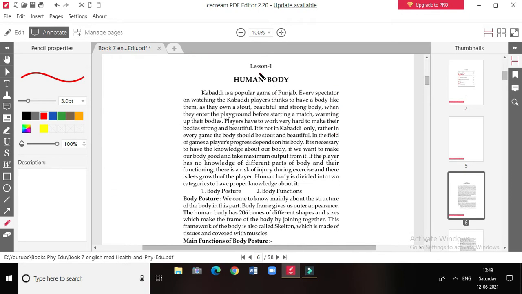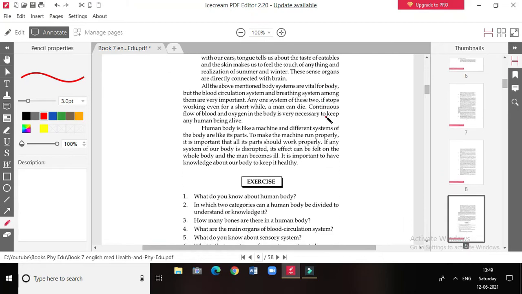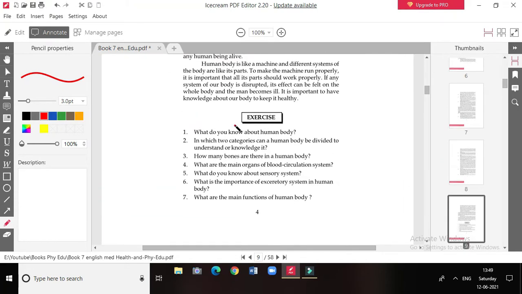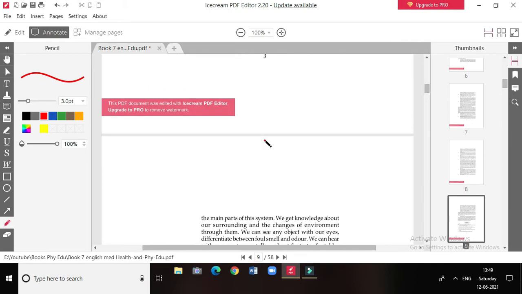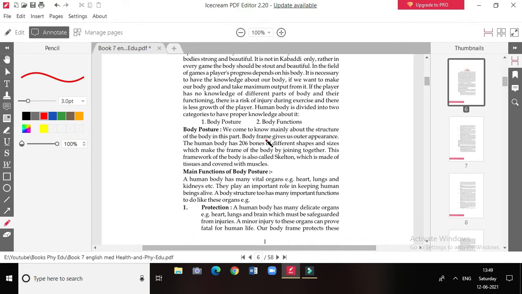So this is your first chapter, human body. First we will move to the questions which are given at the end of the chapter. So these are your 7 questions. We are going to mark the first question's answer. What do you know about human body? For the answer we will go to the first page.